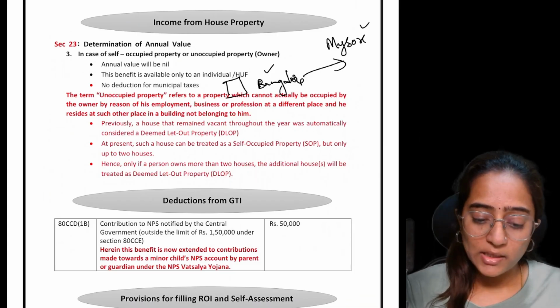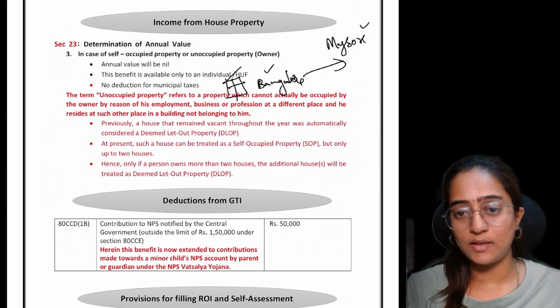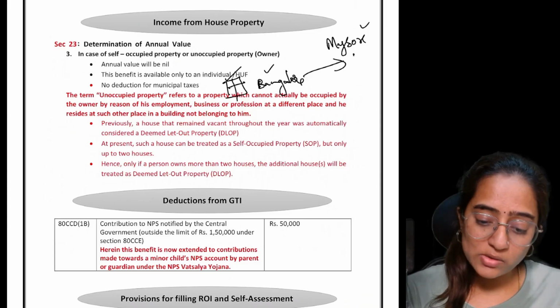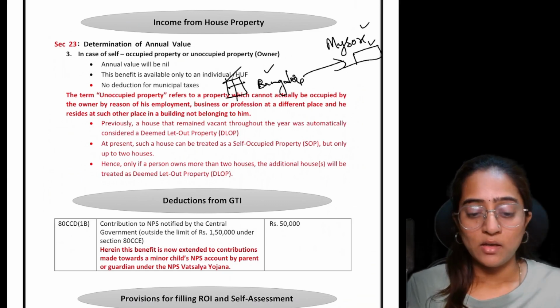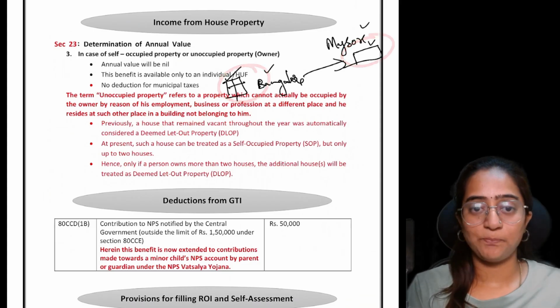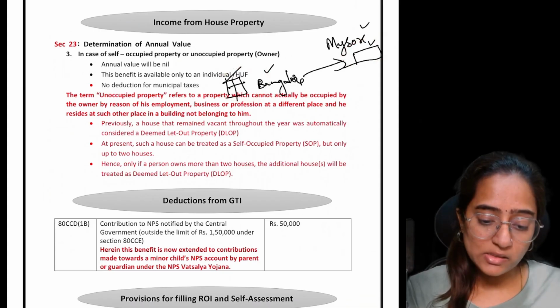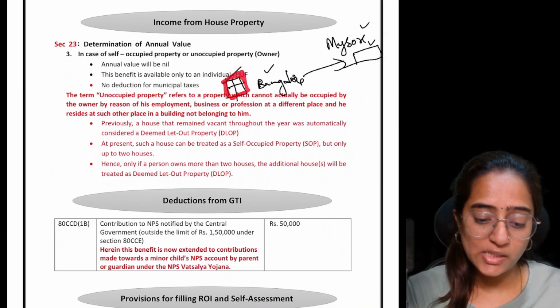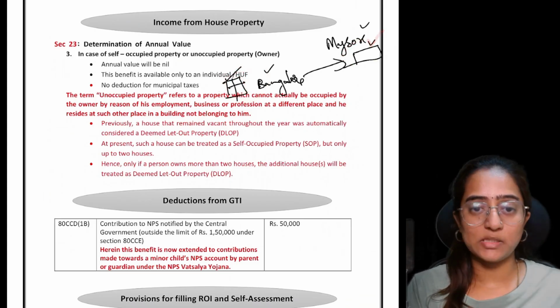So what he does, he gives the entire building in Bangalore for rent, and he goes and stays in a rented place in Mysore. Now, these sorts of situations happen. This is the one house which he has given for rent, and he is staying in some other place.